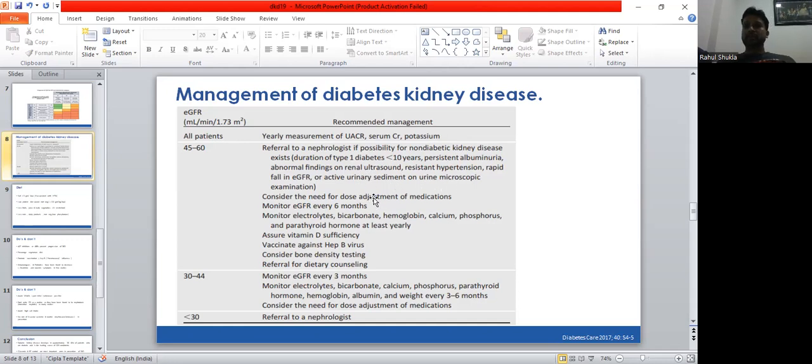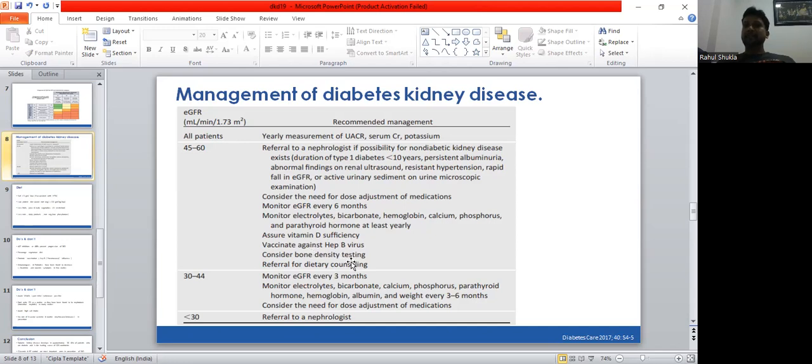Then we should evaluate the medication, and we should adjust the doses based on GFR. GFR should be monitored at a 6 month interval at least, and electrolytes, bicarbonate, hemoglobin, calcium, phosphorus, and parathyroid hormone should be monitored at least annually. Vitamin D sufficiency, the vitamin D level, should be seen. Patient should be counseled regarding protection from hepatitis B, so vaccination counseling is important.